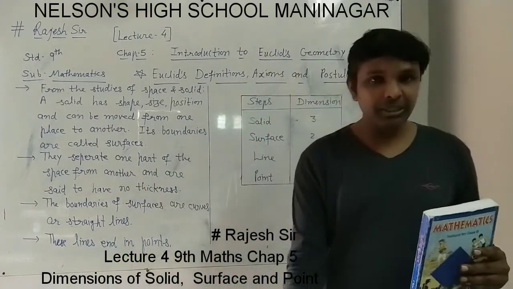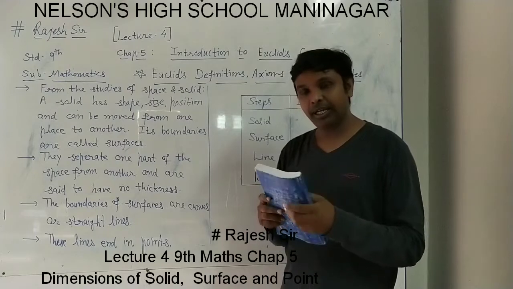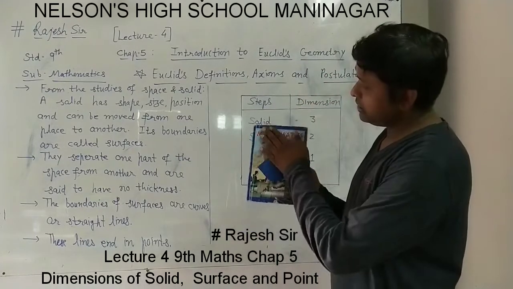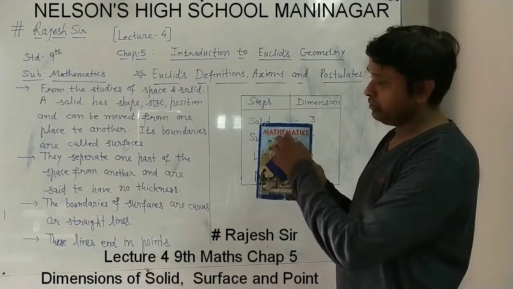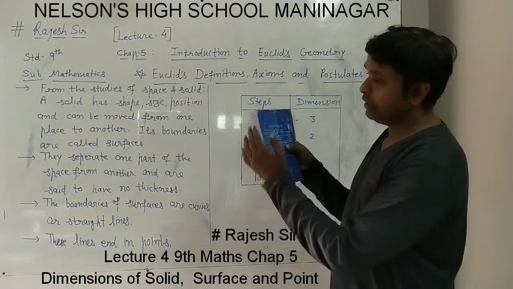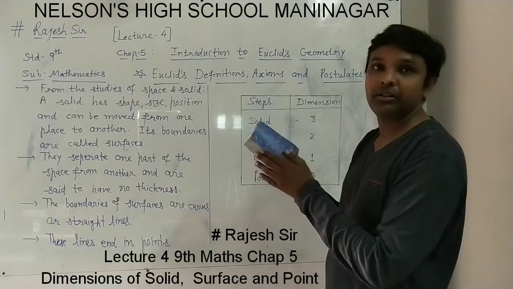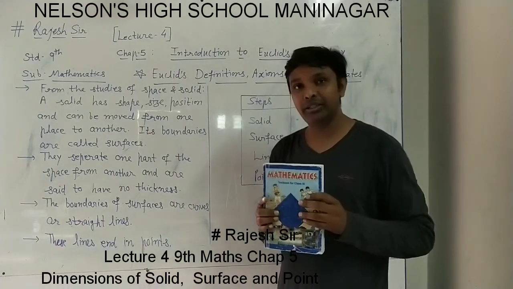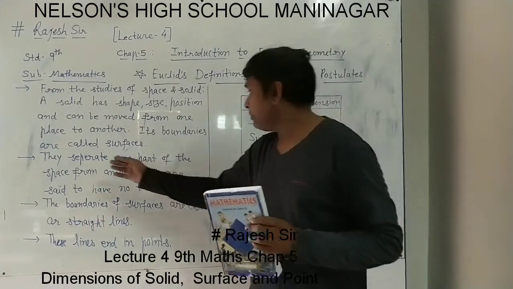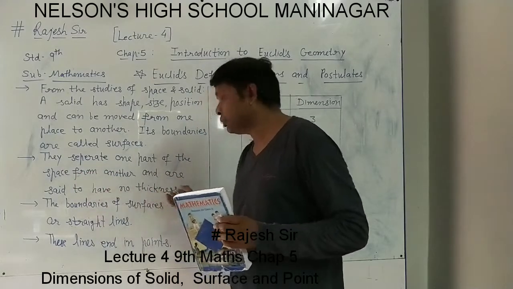How do we understand its boundaries? Suppose this is a solid, and these are its boundaries. One boundary, second, third and fourth, and this is fifth, and this is sixth. So this solid has 6 boundaries. They separate one part of the space from another and are said to have no thickness.